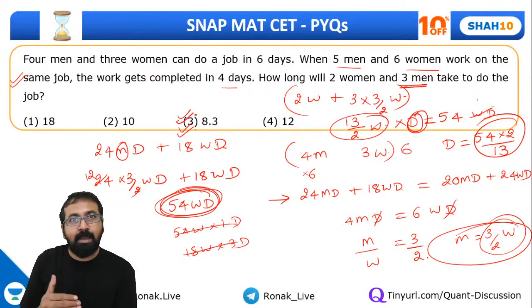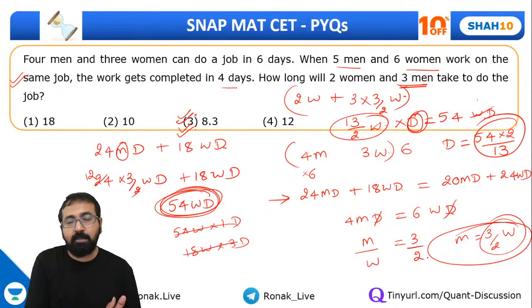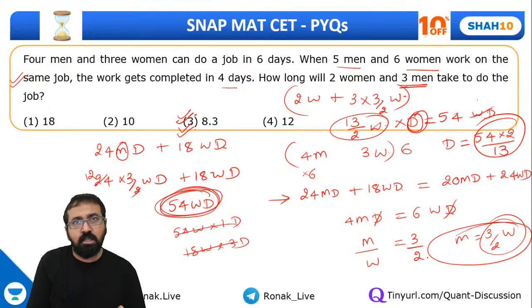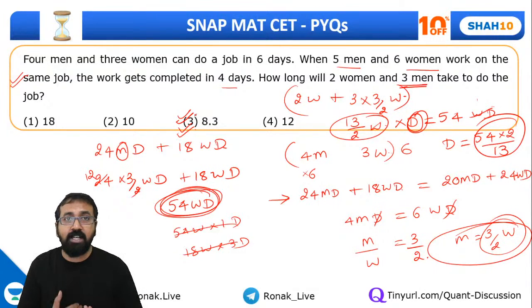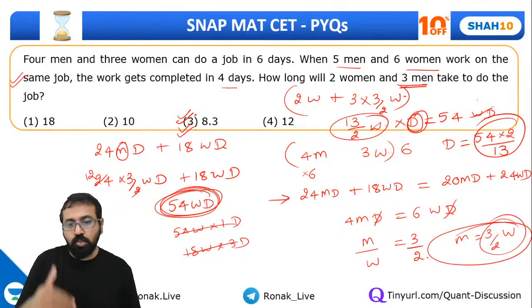Have you understood each step? Once again, when you come across a question where this many men and this many women can complete a piece of work in this many days, this many children plus this many women can complete a piece of work in this many days, and so on, try to find out the efficiency ratio of men and women. This is what we did in a step-by-step manner.